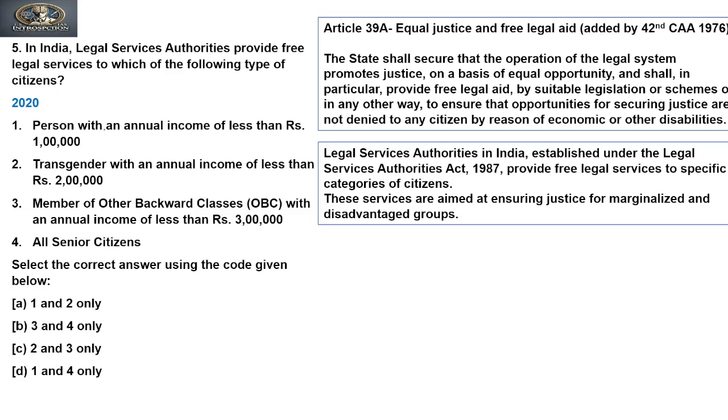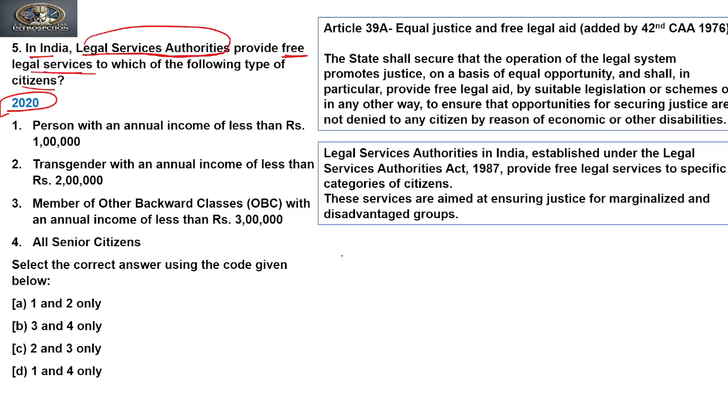Now the next question was again asked in 2020. It says that in India, legal service authorities provide free legal services to which of the following types of citizens? So it is talking about an authority, the legal service authority, to provide free legal services.